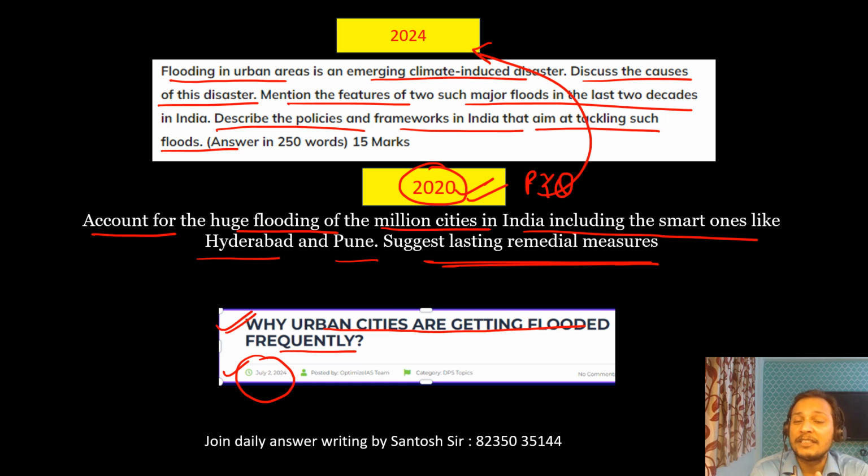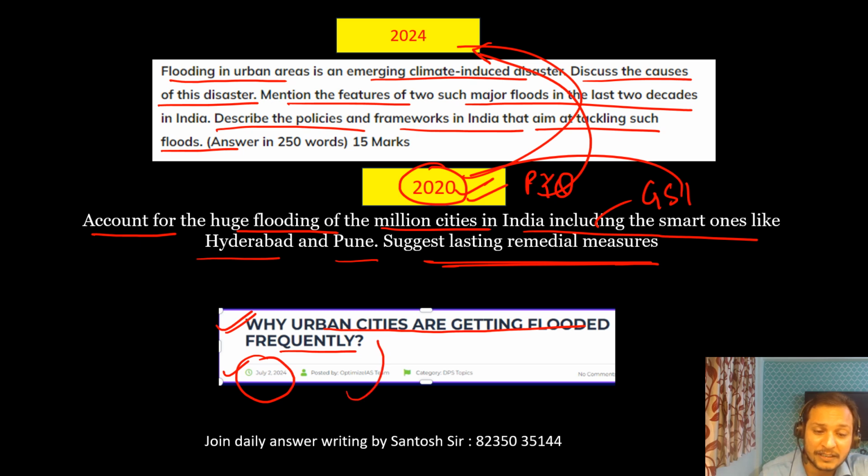What UPSC is doing is asking those PYQs which are related to current affairs. This year there was flooding in Delhi, and UPSC had a similar question in General Studies Paper 1 in 2020, and it repeated in 2024 in General Studies Paper 3. That is why in my DPS sessions I'm able to predict so many questions. This year around 14 to 15 questions came directly from the DPS discussions and from the mains master notes, because I have included all the PYQs in them.